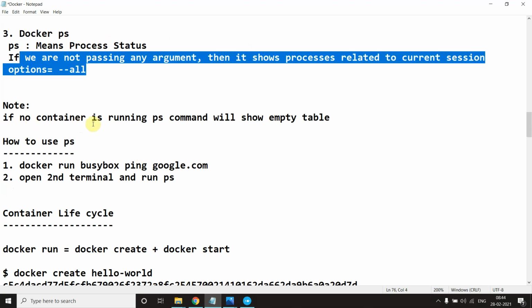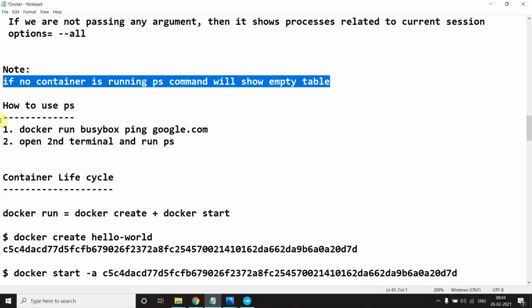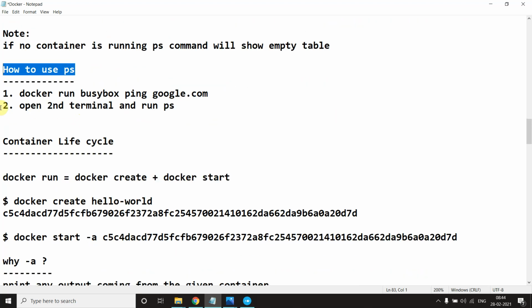And note, if no container is running, the ps command will not show anything, it's like an empty table. And how to use ps: docker run busybox. It's showing how to use ps also, because if something is running continuously you want to show that. Let me make you understand this also.